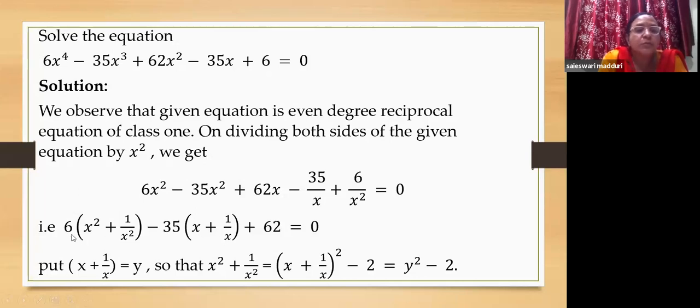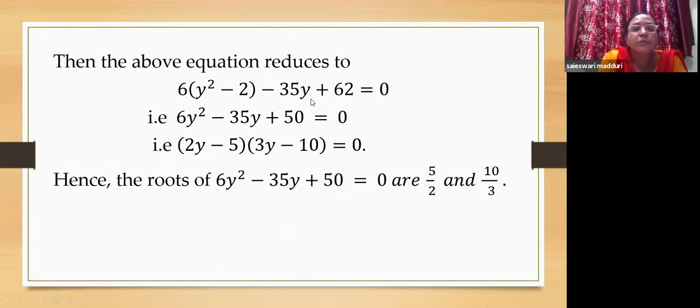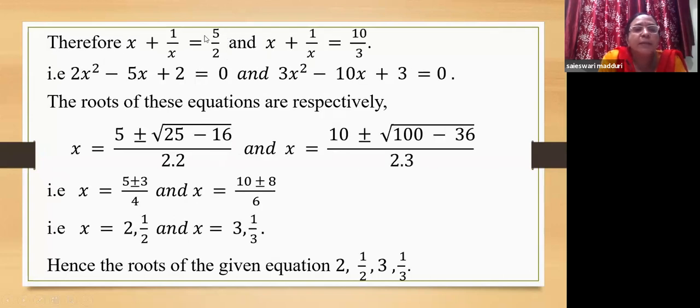So this equation is going to become 6 into y square minus 2 minus 35y plus 62 equal to 0. That is what you can see here. Now, in further simplification, we have 6y square, 6 into minus 2 is minus 12, plus 62 will become plus 50. Now, on factorizing this, we will get 2y minus 5 into 3y minus 10 equal to 0. So, y here is 5 by 2 and 10 by 3. Now, what is y? y is originally x plus 1 by x. So, x plus 1 by x is 5 by 2 or x plus 1 by x is 10 by 3.